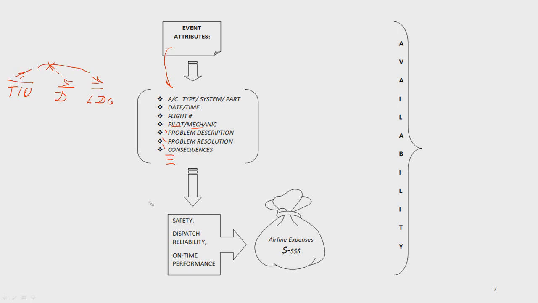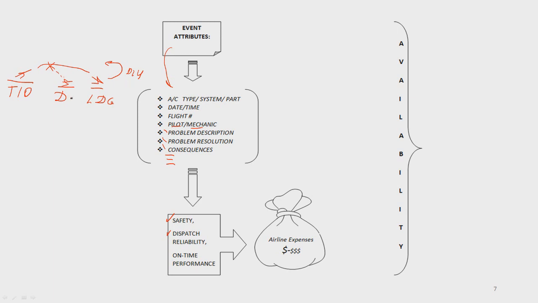Why? Because we have an issue with safety. Also, we have an issue with dispatch reliability. As I said, let me just give you a simple example for understanding. As I said, probably this aircraft was scheduled to fly back, right? So we have a delay here.